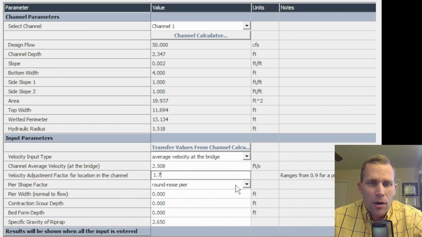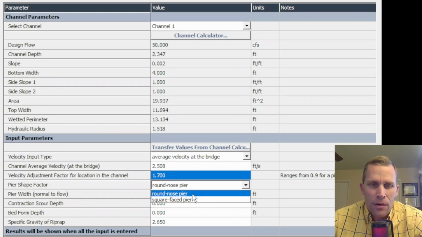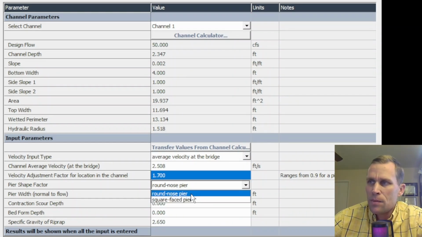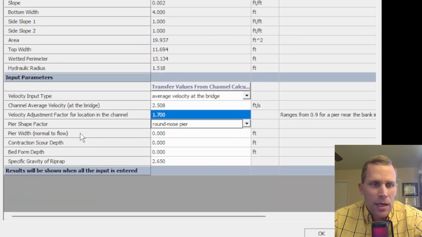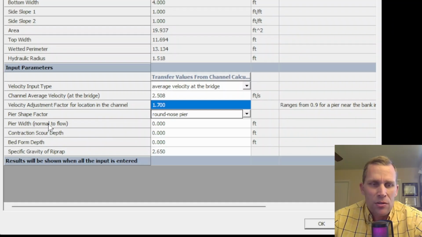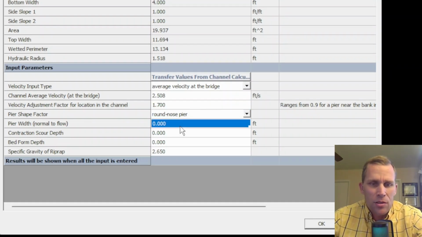All right, the shape factor, our options are round nose pier, and then the other one is square faced pier. So let's go with round nose pier. That is K1 equals 1.5. Anyway, the design velocity would be 2.508 feet per second times 1.7, and then times another 1.5 because of the round nose pier. All right, the next parameter down here is the pier width, which is normal to the flow. So this is the width that the flowing water is going to collide with as it's going to approach the pier.